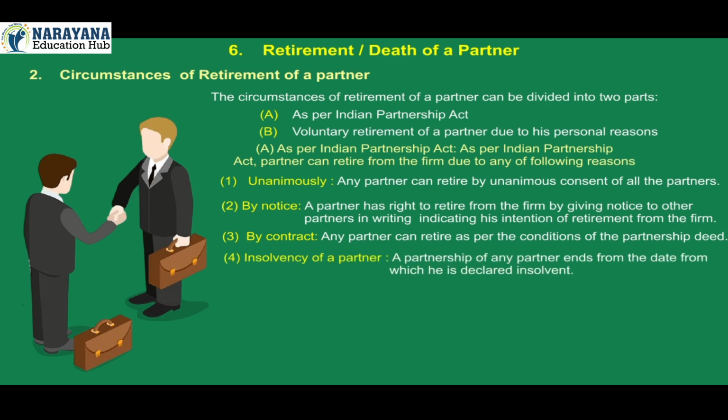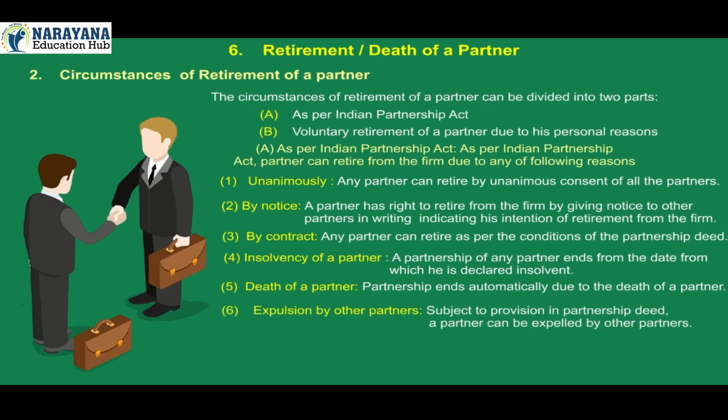4. Insolvency of a partner. A partnership of any partner ends from the date from which he is declared insolvent. 5. Death of a partner. Partnership ends automatically due to the death of a partner. 6. Expulsion by other partners. Subject to provision in the partnership deed, a partner can be expelled by other partners.